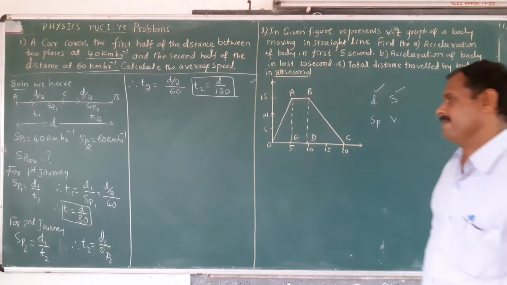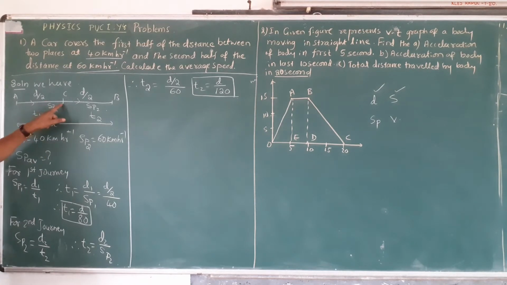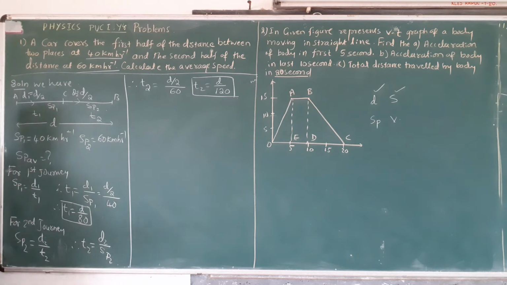Now see here, first you write speed, SP1, for this journey A to C. That is distance D1, and the remaining next distance you take as D2. For this journey, T1 is equal to D1 divided by SP1. D1 means half of the total distance, D by 2 divided by 40. It becomes D divided by 80.